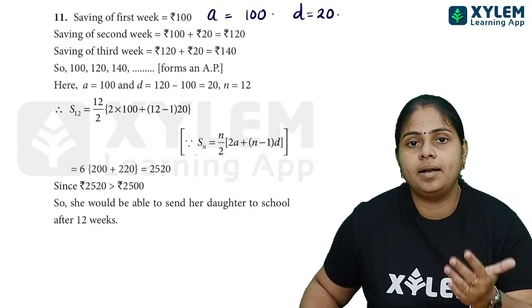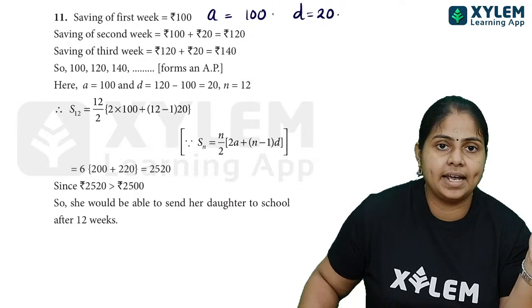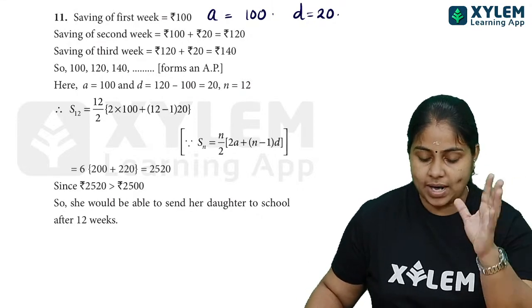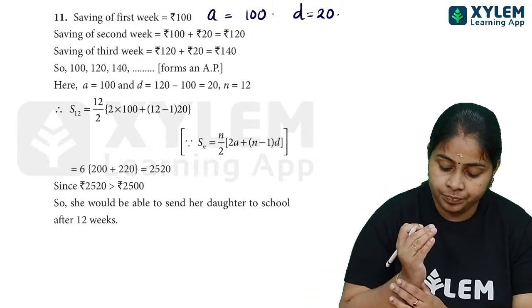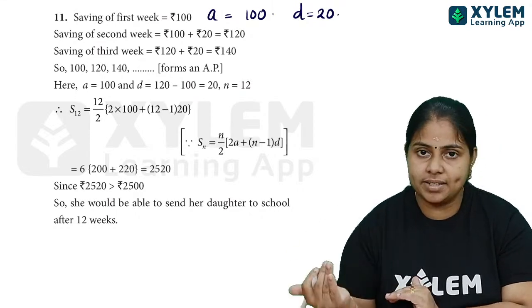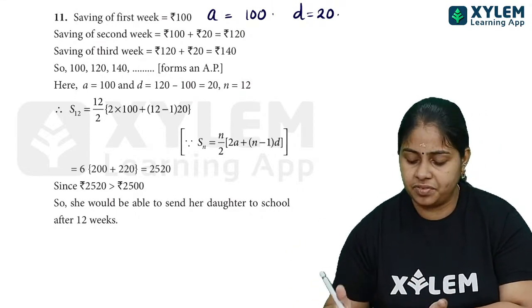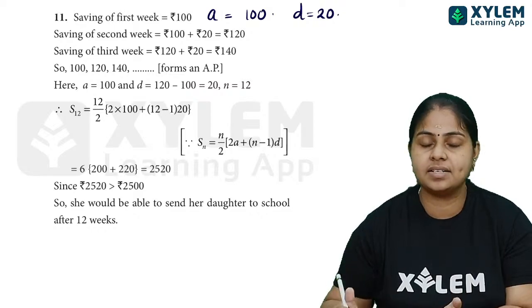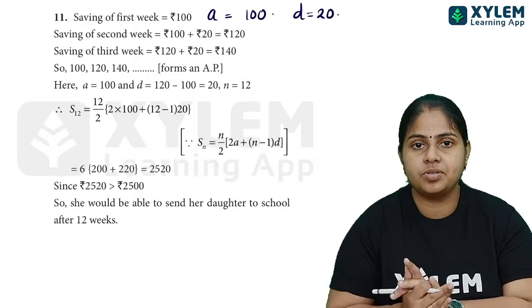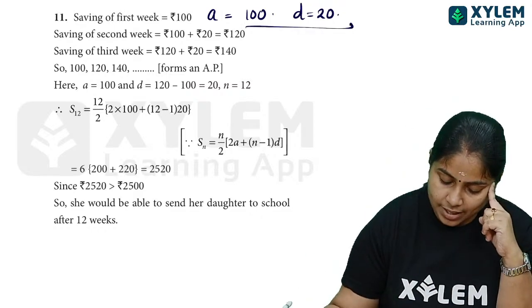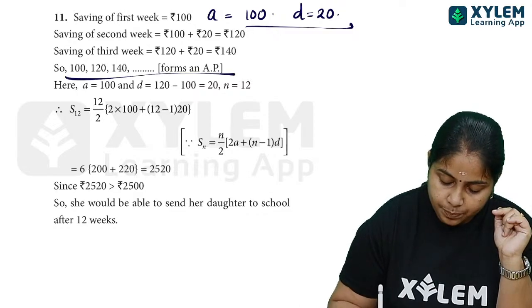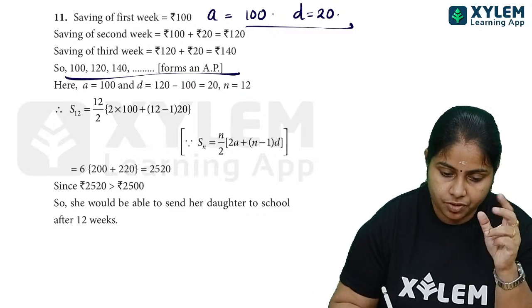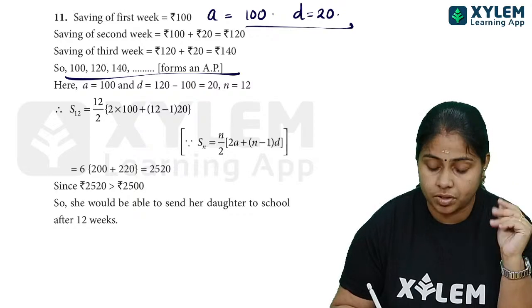AP കിട്ടിക്കഴിഞ്ഞാൽ A and D, then sum to 12 terms ആണ് find out ചെയ്യേണ്ടത്, and for that we will be having all the values right here, and that is what we are going to substitute over here. അപ്പോൾ A യും D യും ആയി. Okay, അപ്പോൾ നമ്മുടെ AP 100, 120, 140 like that it is going on. This is our AP.